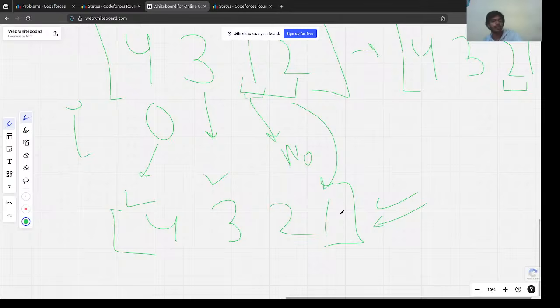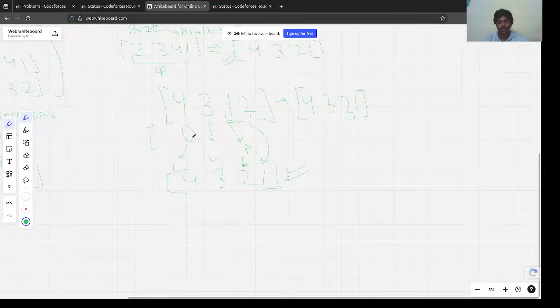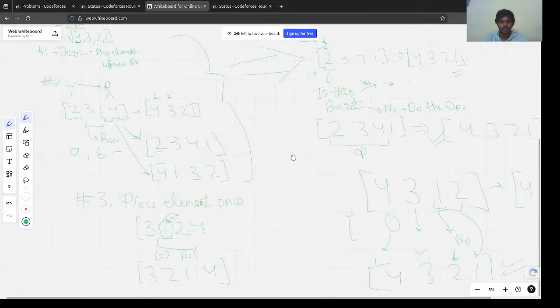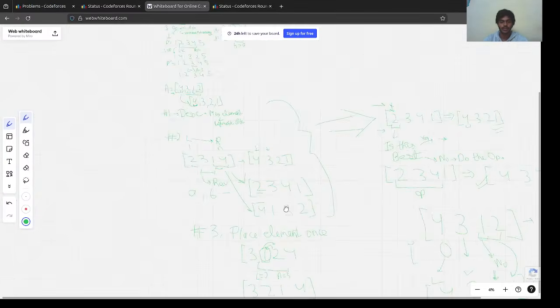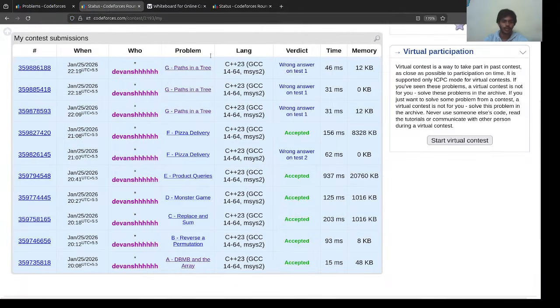There's no point in making observations on the right side. Why? Because we need the maximum element here, right? If we lose here, the right wouldn't matter. That's what lexicographic order has taught us, right? Hope you like the observations as well as the solution. Now let's jump to the code and understand the code too.